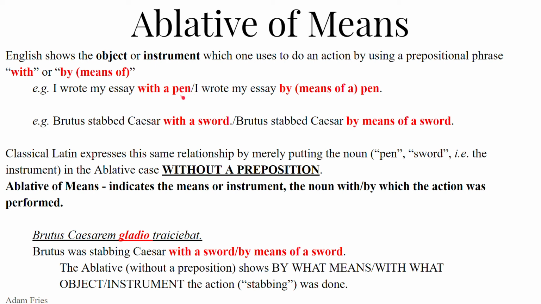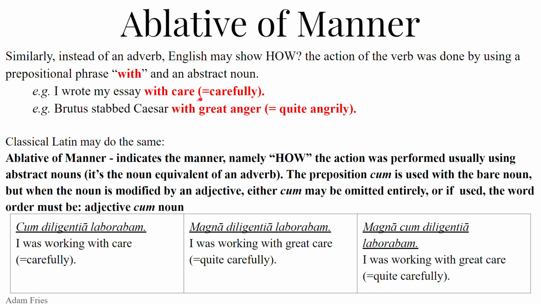Penly? Swordly? Stop, don't do that. But with these prepositional phrases and these abstract nouns, these ablatives of manner, I wrote my essay with care. This is not such a big, crazy jump to carefully. Brutus stabbed Caesar with great anger. Not that big of a jump to quite angrily, or very angrily.